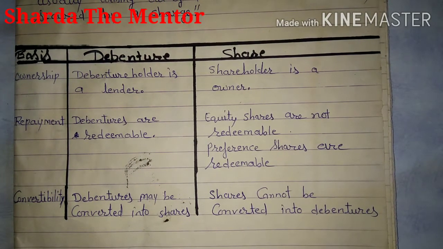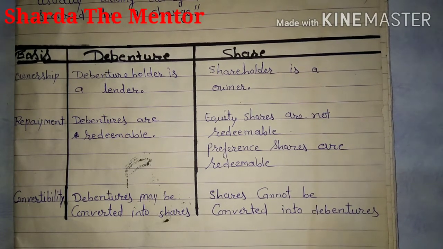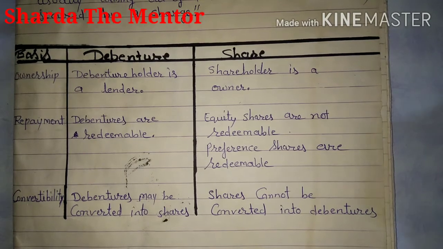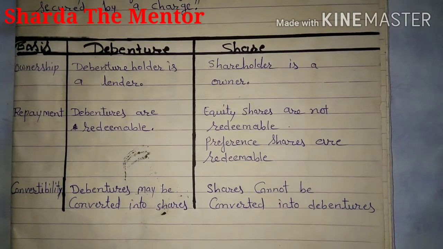Debentures are generally redeemable. Redeemable means after some time the company can repay the amount. When we talk about shares, we can categorize shares on two bases, equity shares and preference shares. Equity shares are not redeemable, and some preference shares are redeemable after some time.